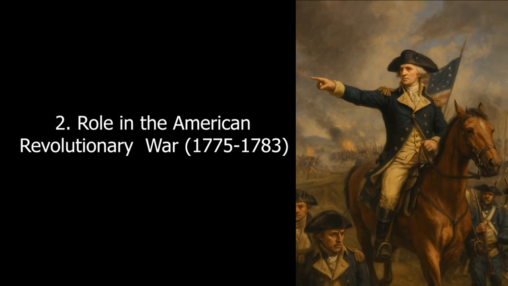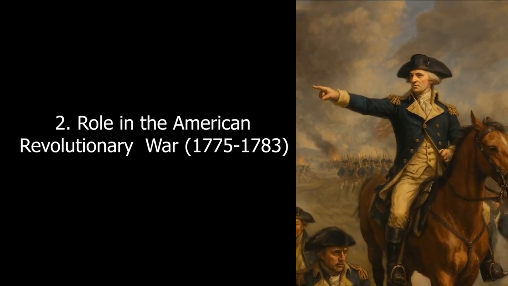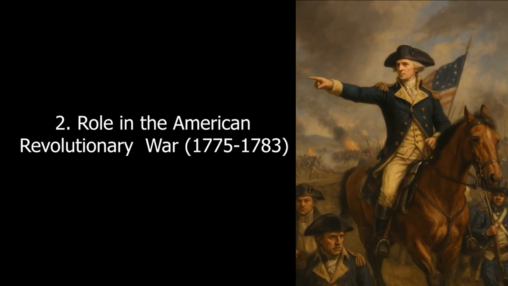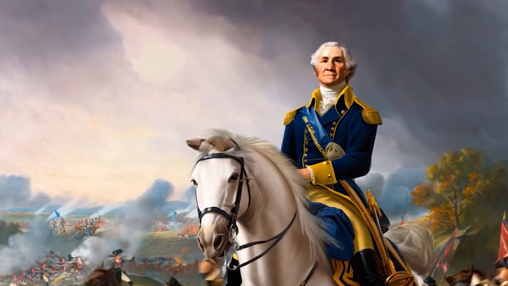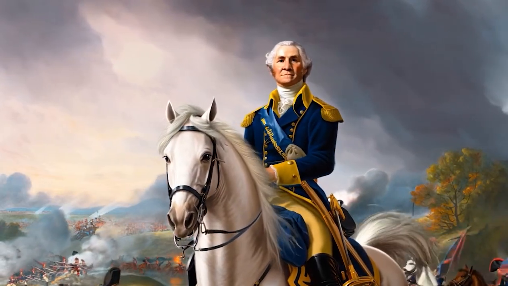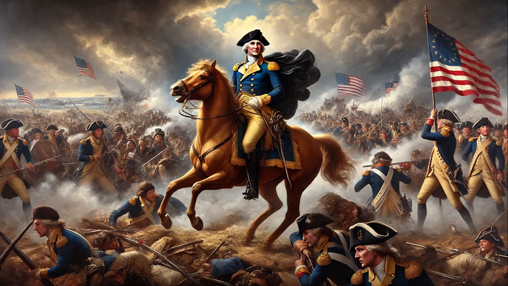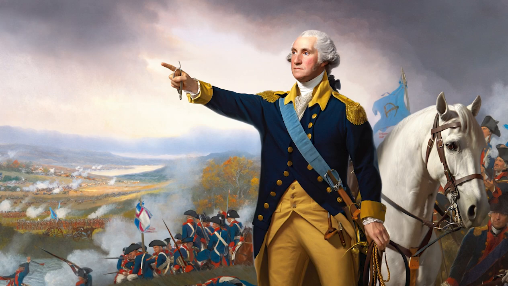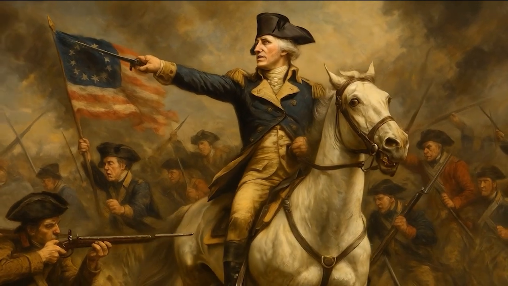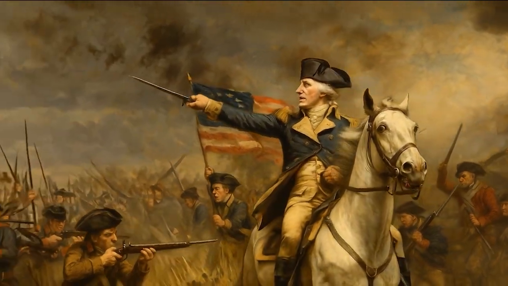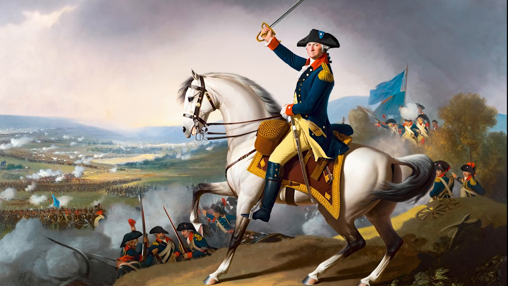2. His role in the American Revolutionary War, 1775 to 1783. Washington was appointed Commander-in-Chief of the Continental Army to fight against the British Empire. He led the American forces in key battles such as the Battle of Saratoga, 1777, and the Siege of Yorktown, 1781, leading to ultimate victory. After the war, he voluntarily stepped down as military leader, an unexpected move as many expected him to seize power.